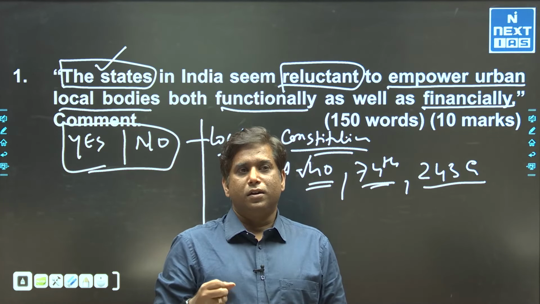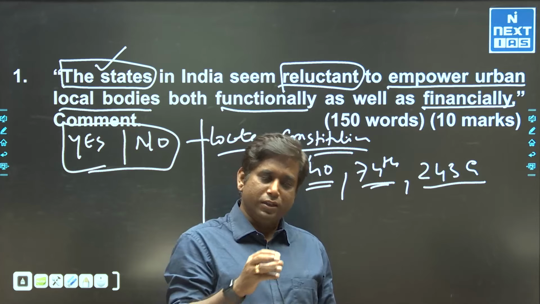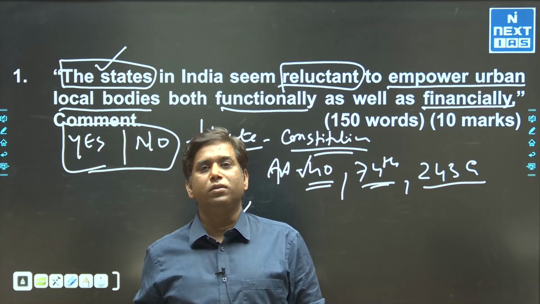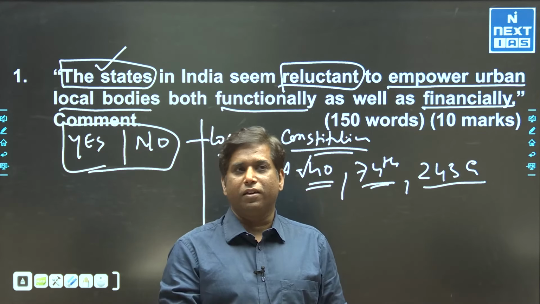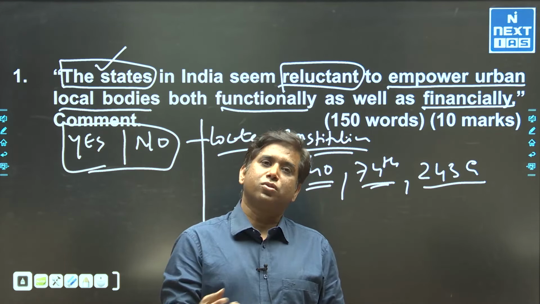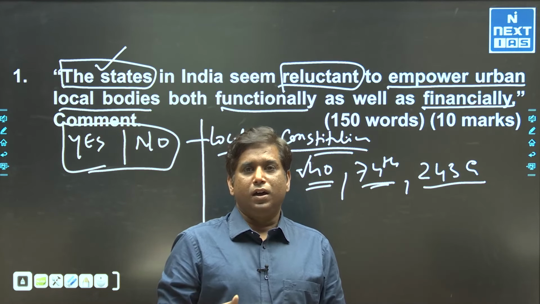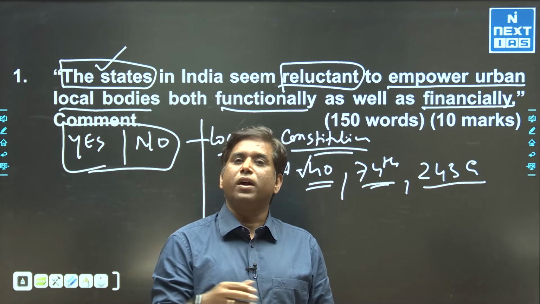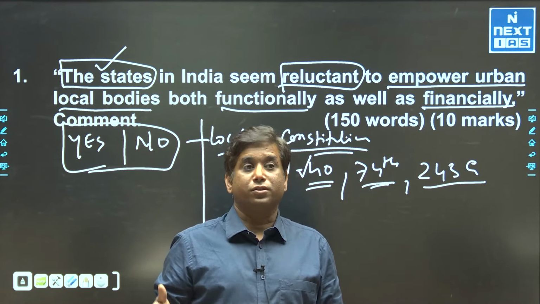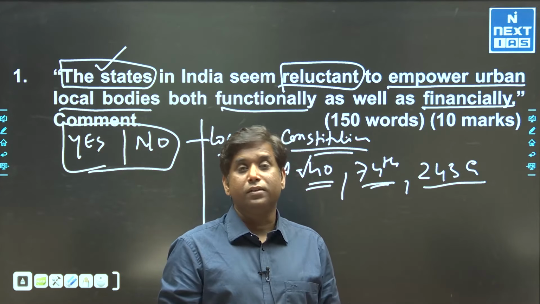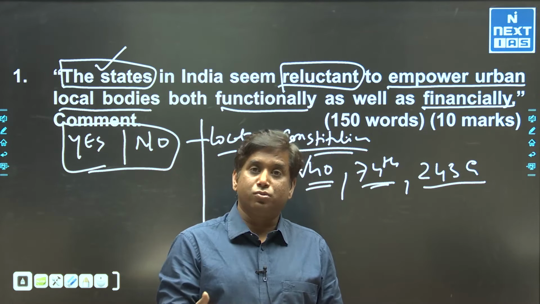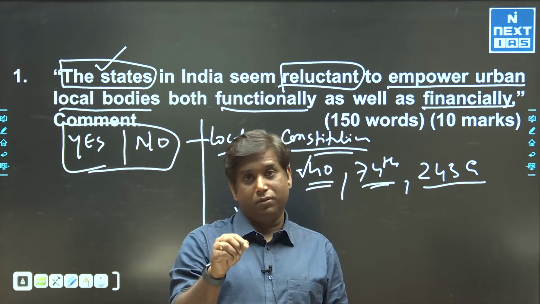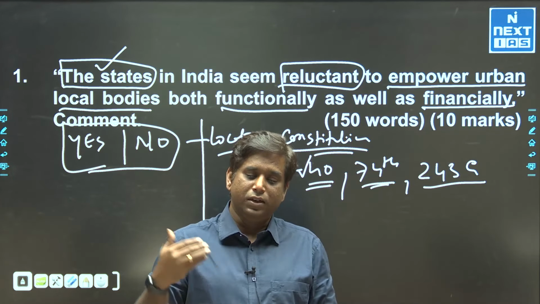Apart from that, these urban bodies do not have an independent administrative cadre to deal with things. Only the state administrative cadre provides the senior officers in all these urban bodies. I guess everyone is aware of that. In the urban bodies, most of the employees are state government employees. So technically there is a strong control. They don't have a dedicated administrative structure. Karnataka was the one state which provided a dedicated cadre to the urban bodies as well as to the local bodies. So this is another major issue or challenge or reluctance of the state.